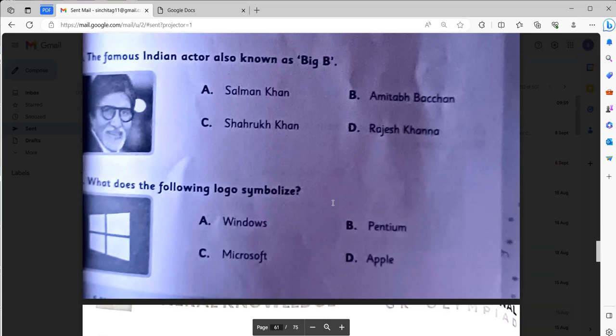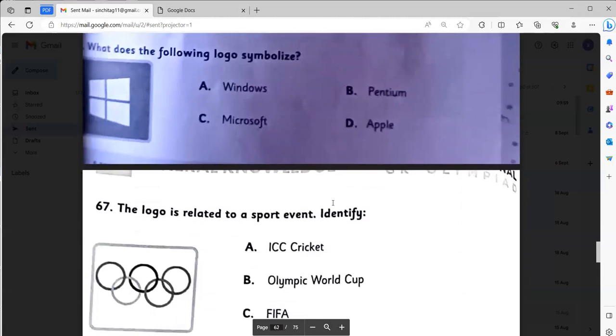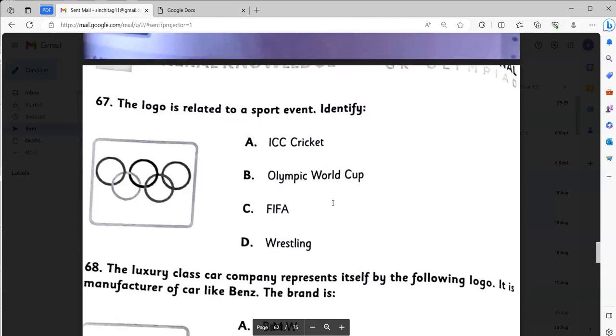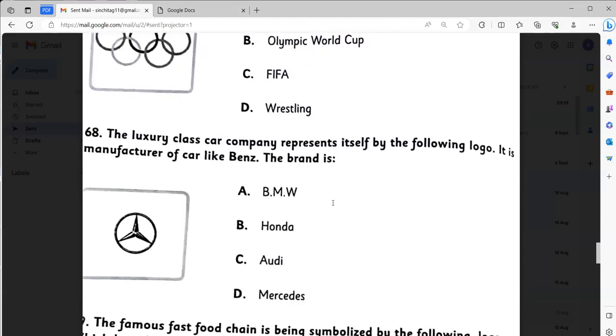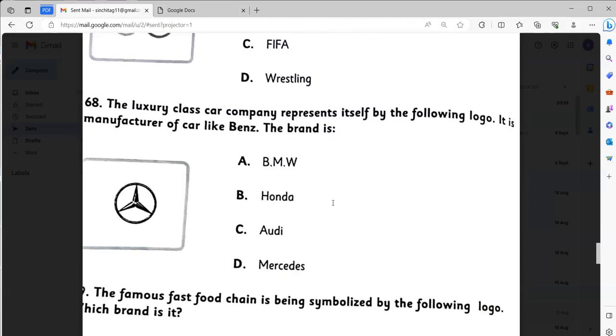It is, I hope it's Windows. Yes, it's Windows. The logo is related to a sport event. Identify: Olympic, World Cup. The luxury class car company represents itself by the following logo.